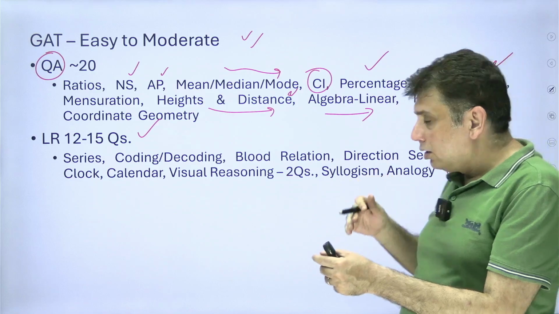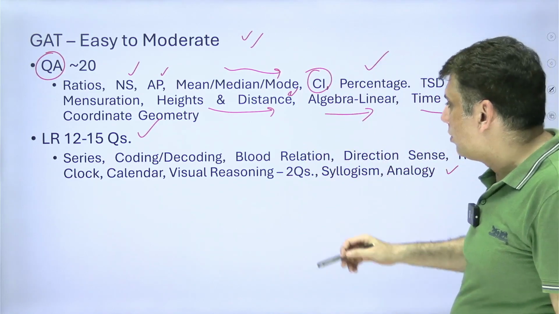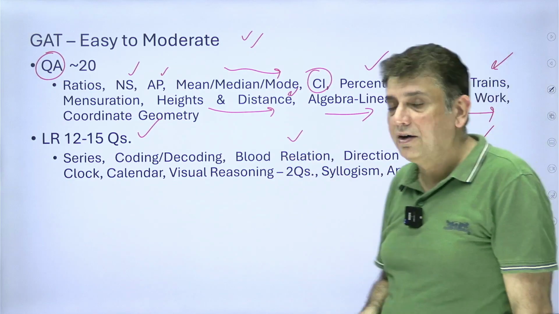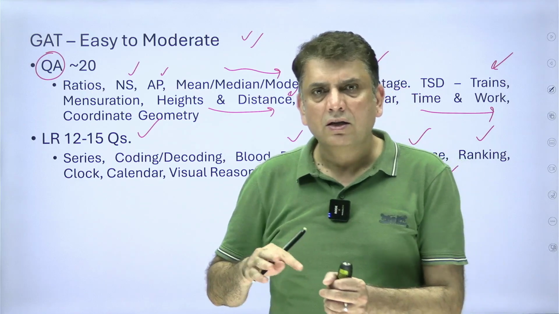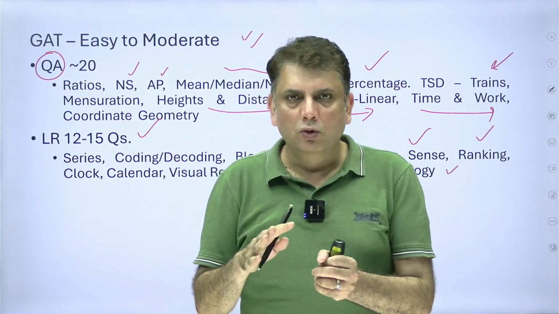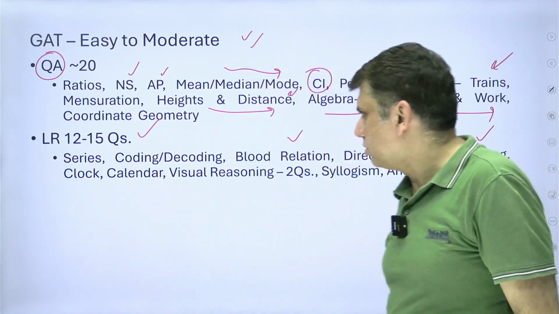In almost all the shifts some topics were common, like blood relation, direction sense, ranking, clocks, calendars. More or less the topics in QA and LR are as per the last couple of years of the CUET examination.